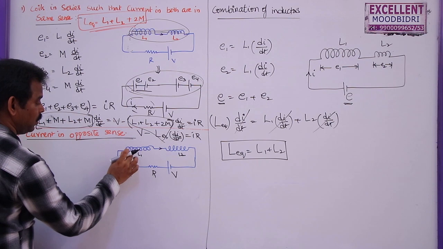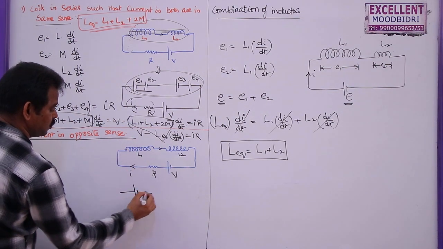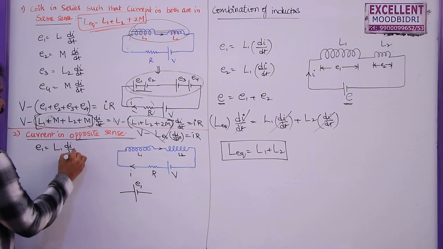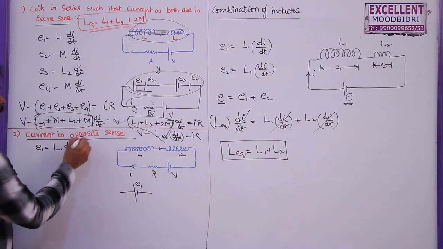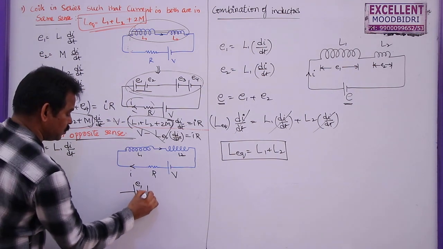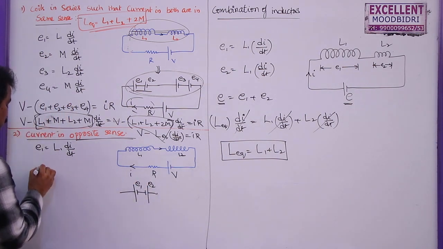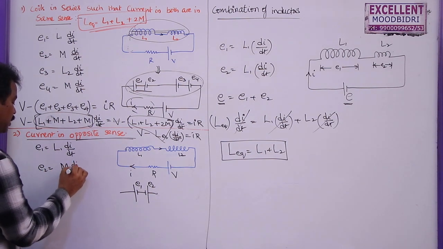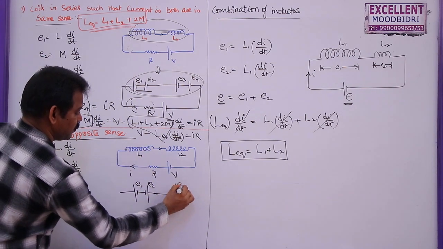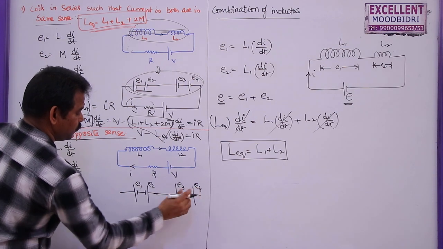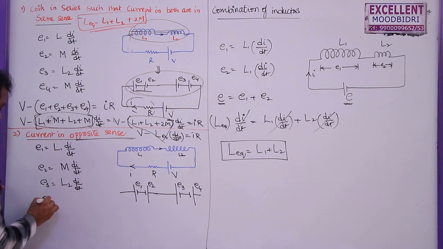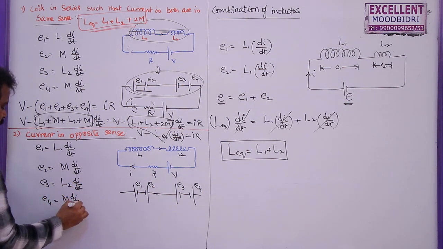Here I can draw this diagram as this is the first circuit, this is E1. So E1 is given by L1 into di by dt, but these two are in opposite sense. The EMF induced due to mutual inductance will be opposite to this main EMF. So E2 will be M di by dt. This is about the first coil. For the second coil, this will be E3 and this will be E4. E3, because of the self-inductance, is equal to L2 di by dt. E4 is equal to M di by dt.